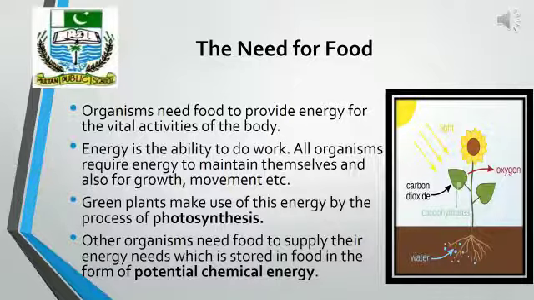If we talk about plants, green plants can make use of the energy from the sun through the process of photosynthesis. But other organisms need food to supply their energy needs. The food that organisms feed on contains a store of energy. This stored energy is called potential chemical energy.